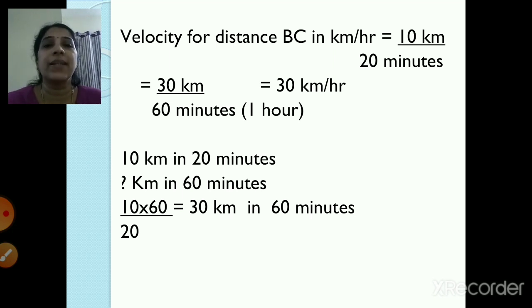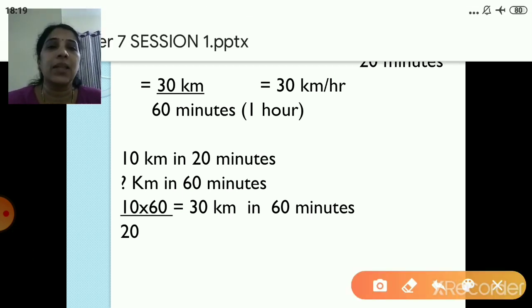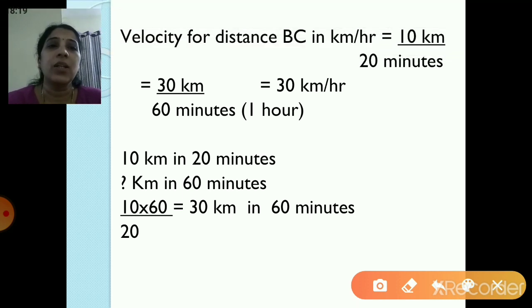So how did we get this answer? Again the same method, 10 kilometer in 20 minutes. So how many kilometer in 60 minutes? So 10 into 60, that is cross multiplication, upon 20. So 0, 0 gone and 2 ones are 2, 3 twos are 6. So 10 threes are 30. So 30 kilometer in 60 minutes. That means 60 minutes means 1 hour. So 30 kilometer per hour.